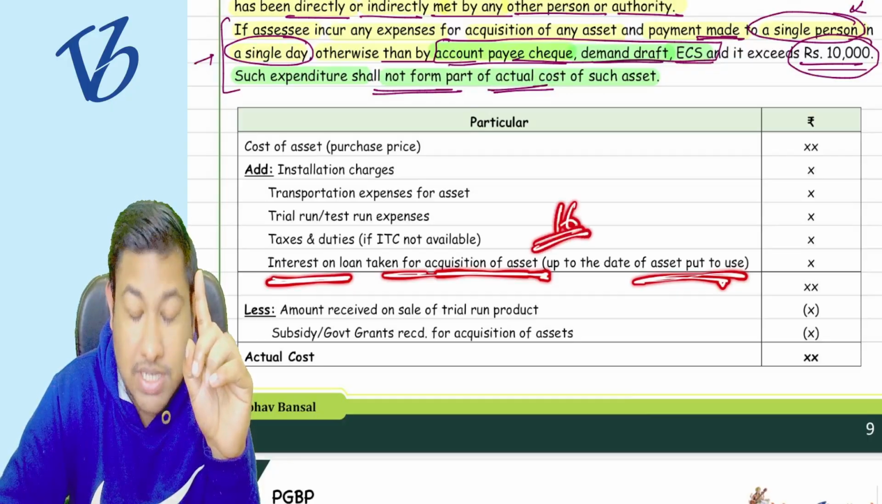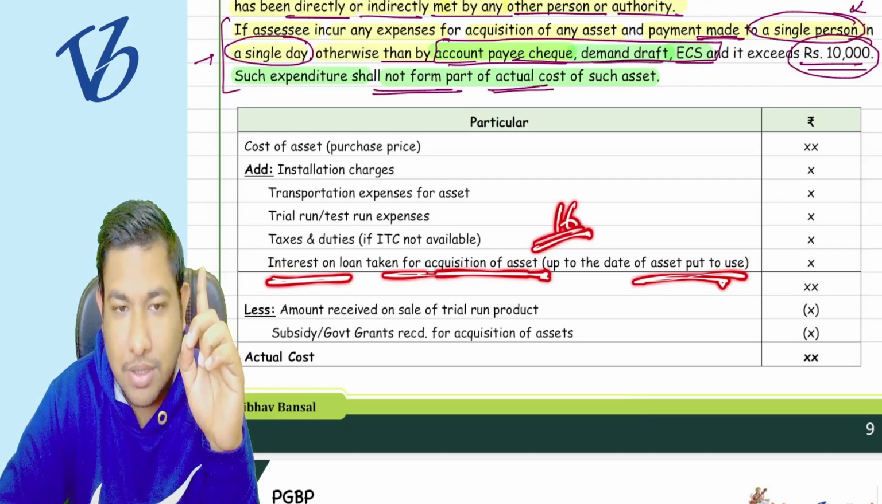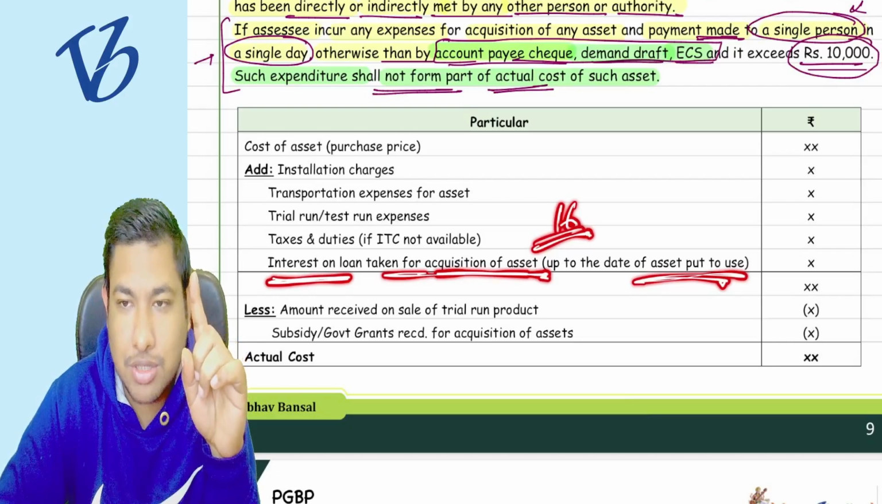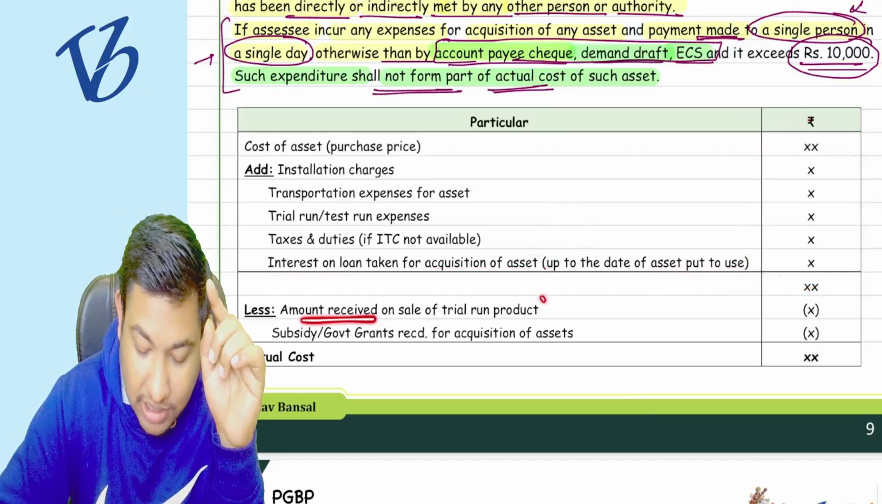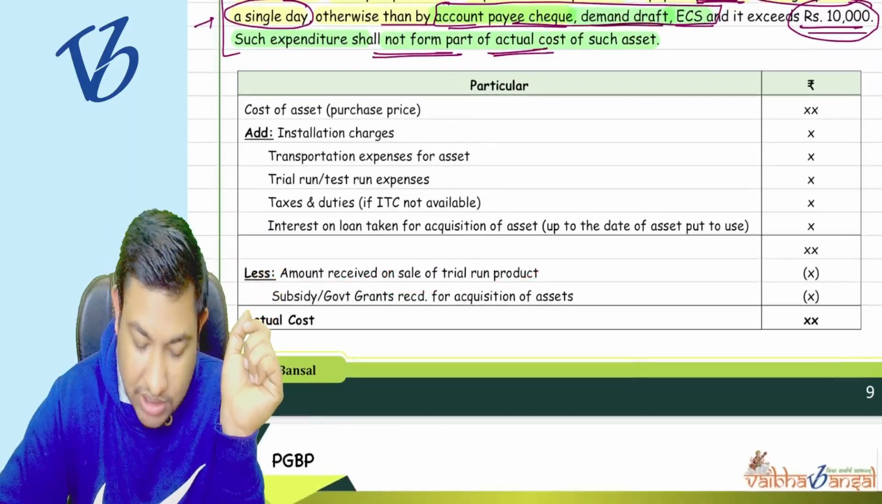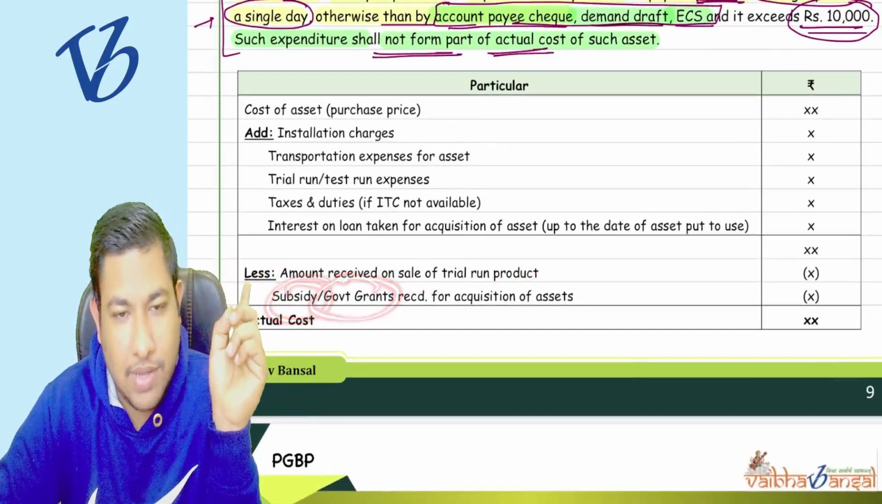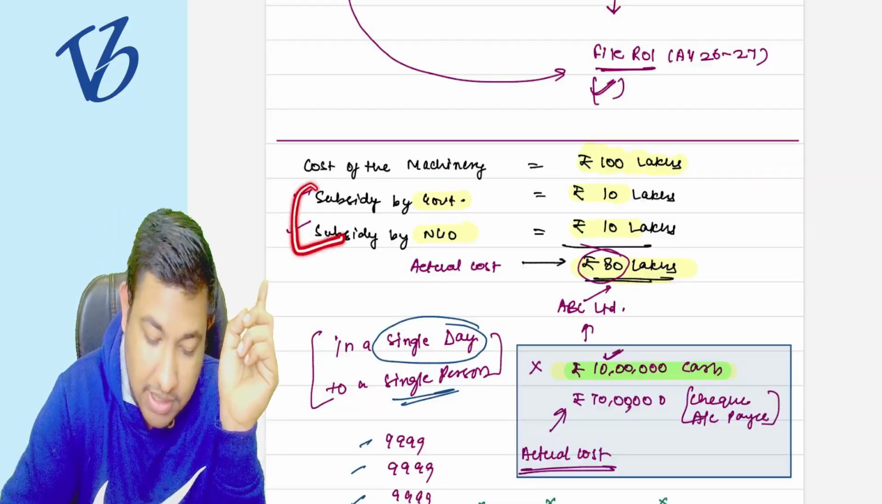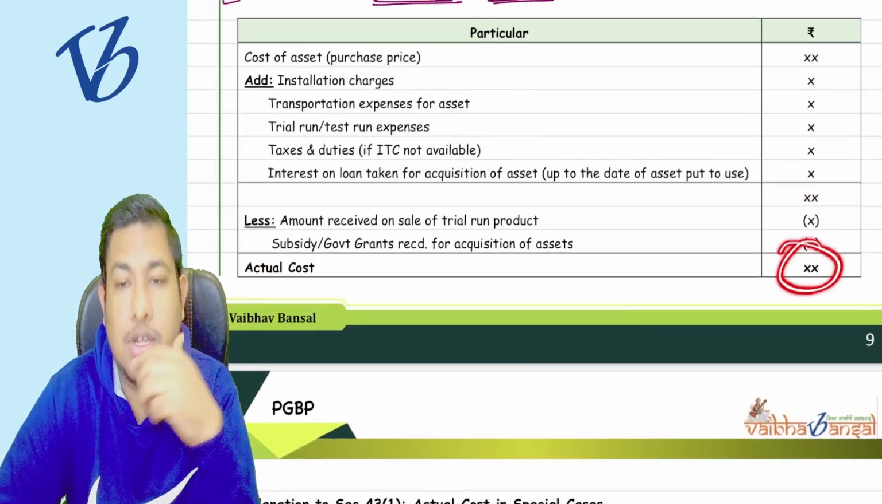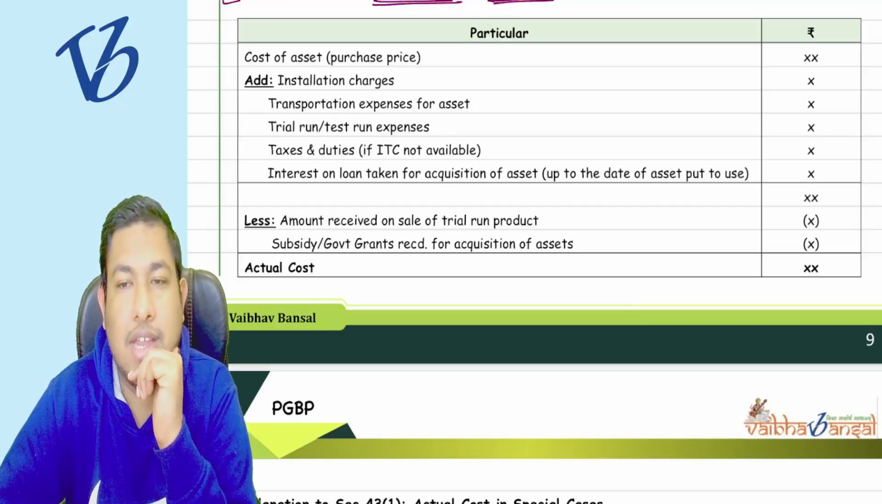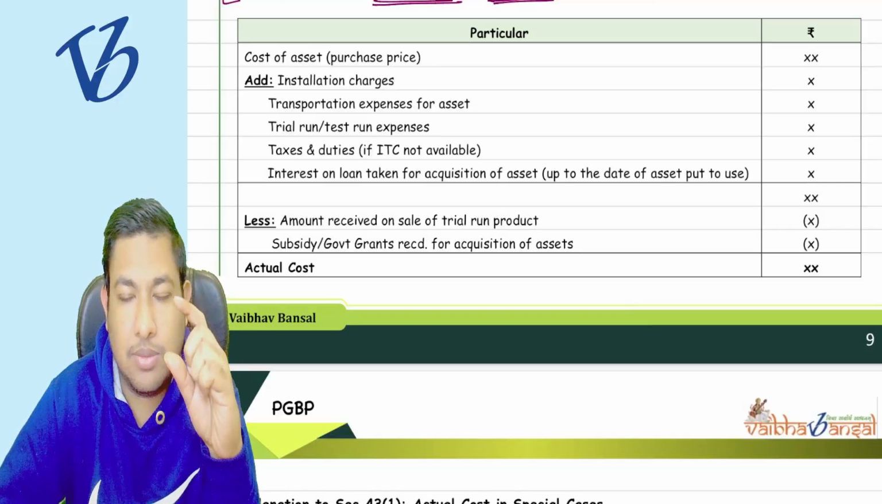And also there is a question in Ind AS 16, if you remember, on the borrowing cost. All these are to be added up, and reduced by any amount that we receive from the trial run, or the subsidy or government grant. We have already seen that these kinds of subsidies are to be reduced, because these are not the actual cost. Finally we will get the actual cost. Understood?